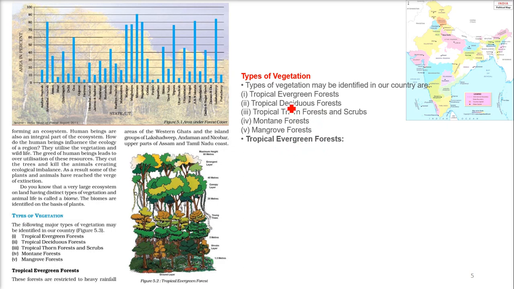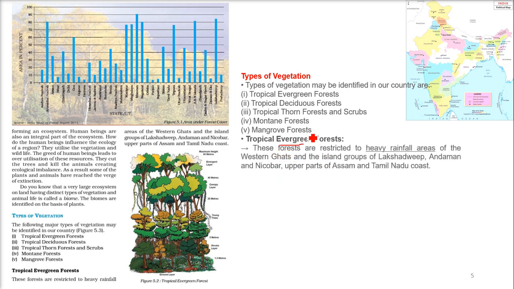What is this tropical evergreen forest? First, understand the name. It is tropical, that is, it is found in the tropical region. Evergreen means it will always be green. If you have a bird's eye view, in a helicopter or an airplane, you will always find this kind of tree cover there. And forest means there are so many trees at one place. Why are they always evergreen? They are restricted to heavy rainfall areas where rainfall is quite high.